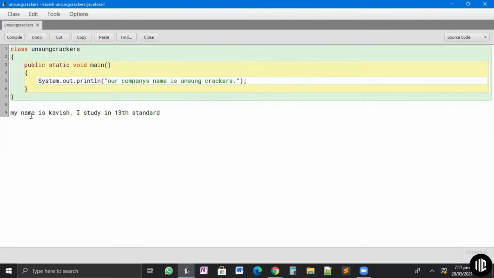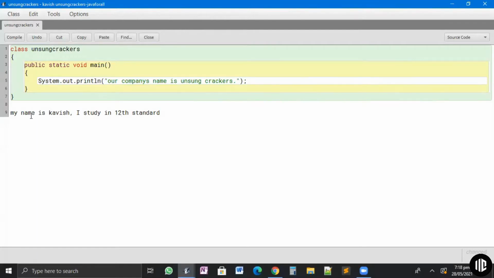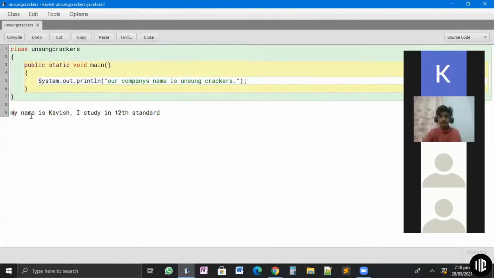No, small i only. Then 12th, 13th, that's fine, leave that. And there are two more mistakes. It's capital K in Kavish, and correct, capital M in My. And one more mistake, last one more mistake. Full stop, full stop. Correct. Now this makes the sentence somewhat correct.